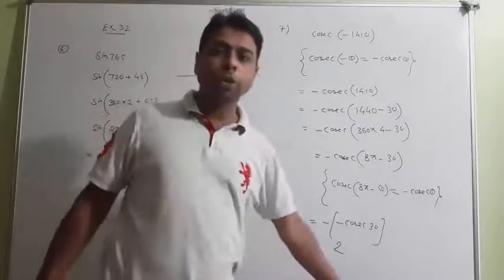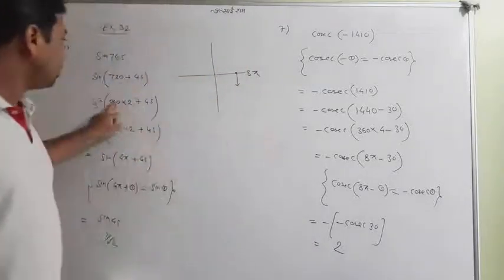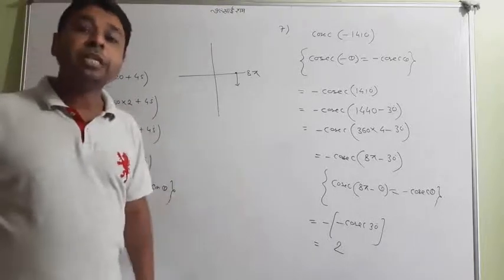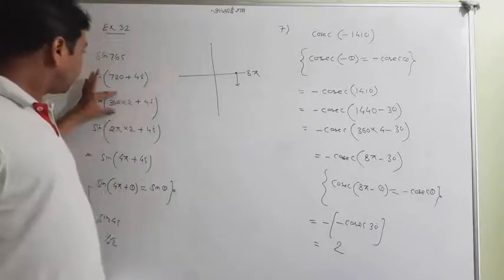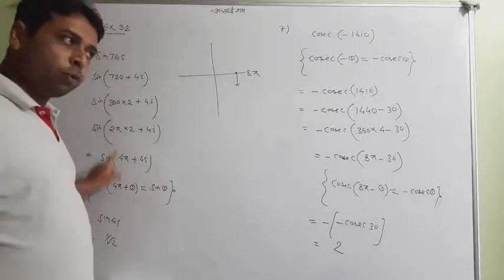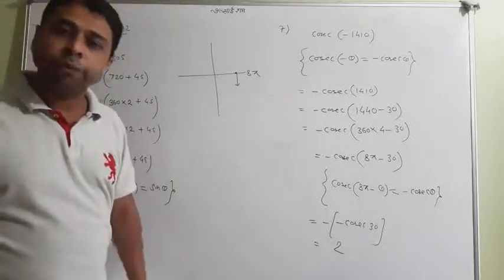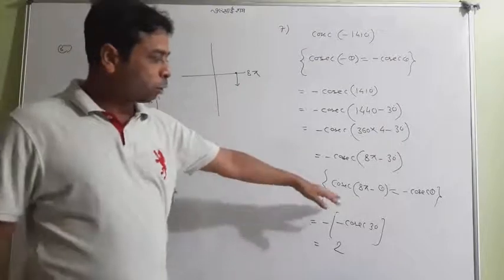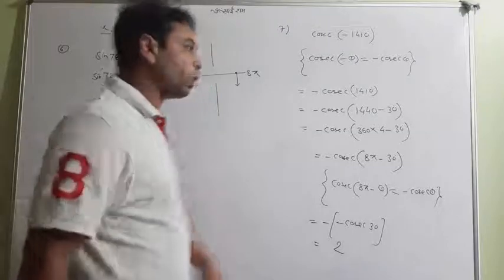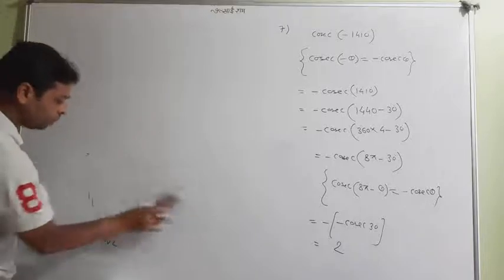So I hope by these two questions you have got that even if a big angle comes, you can multiply 360 by some number and by prediction definitely reach near the given angle. Then you can write it in multiple ways, and instead of 360 you will write 2 pi, then you will have 4 pi, 6 pi, 8 pi, something like that. Use the quadrant and you can make the question very small. Then you have seen that after doing so we got a very simple angle, and we simply wrote the answer. Okay, this was a way. So let me tell you some more questions based on the same.